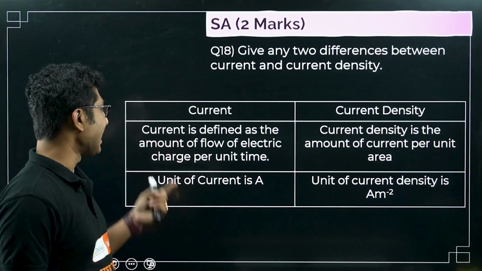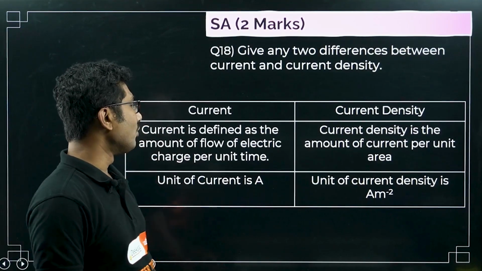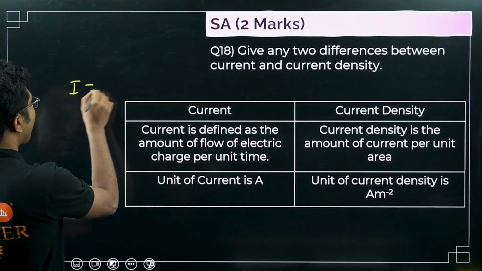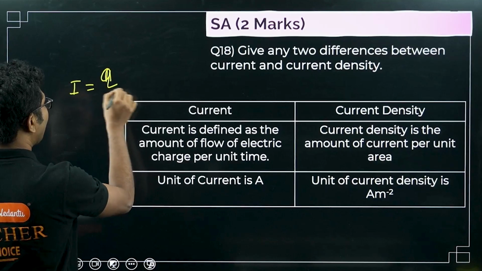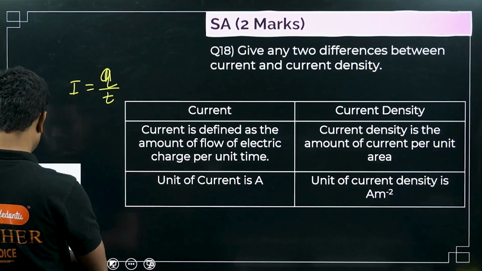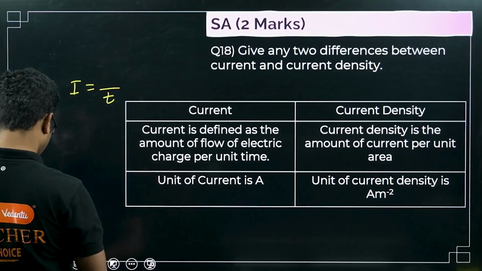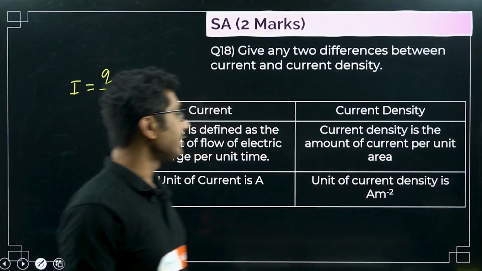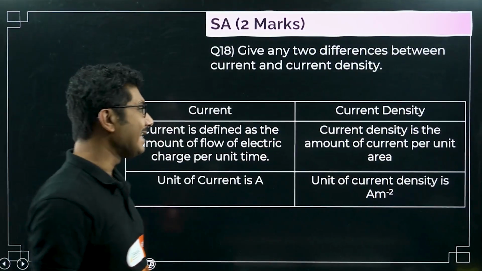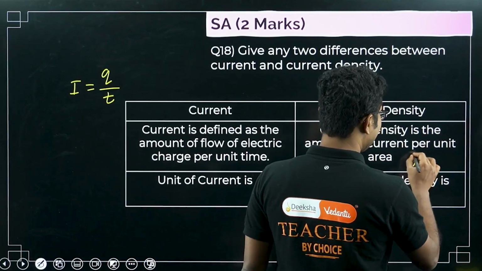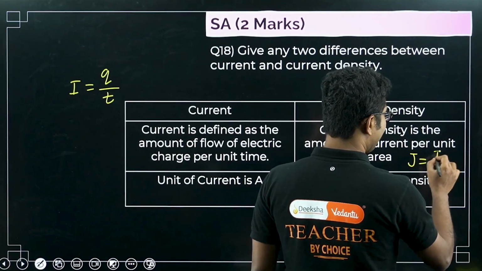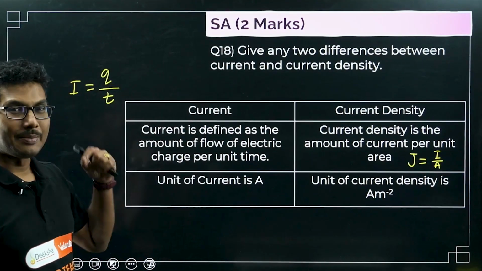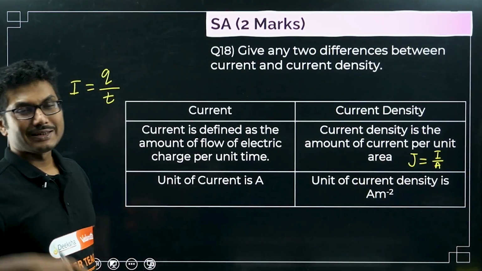Current is defined as the amount of flow of electric charge per unit time. We know that current is amount of charge per unit time, right? Q by T. Whereas current density is the amount of current per unit area. So current density is I by A, whereas current is Q by T.